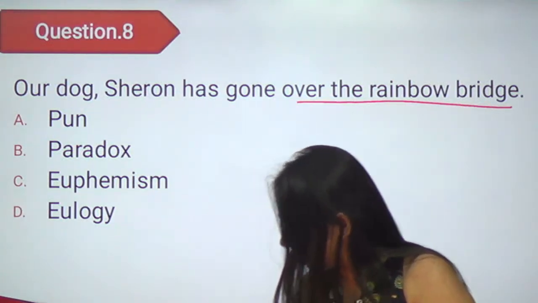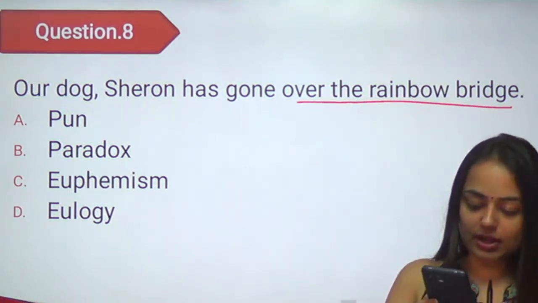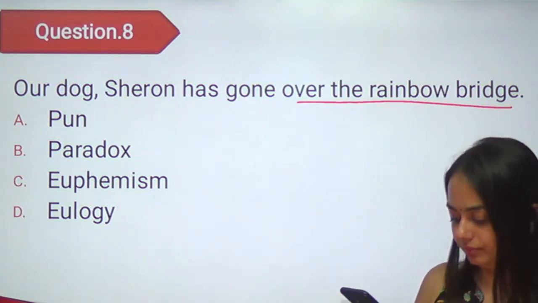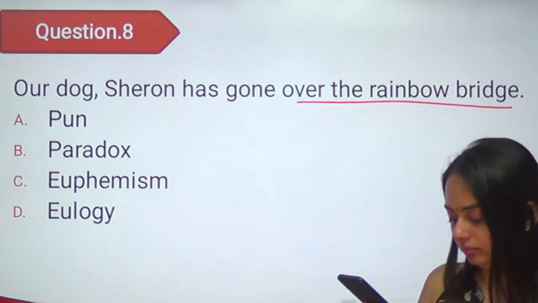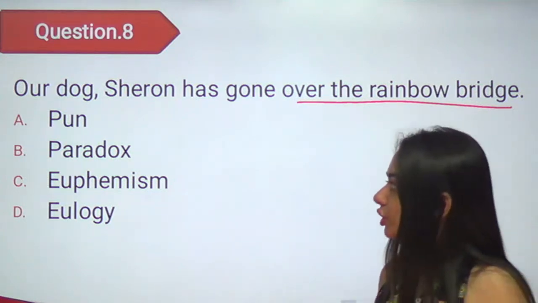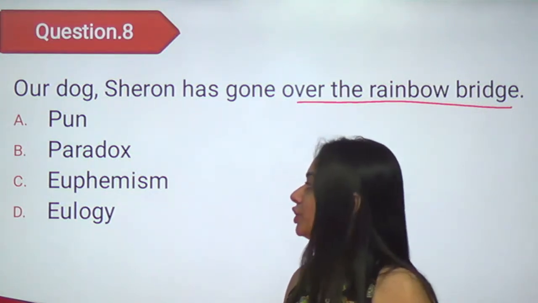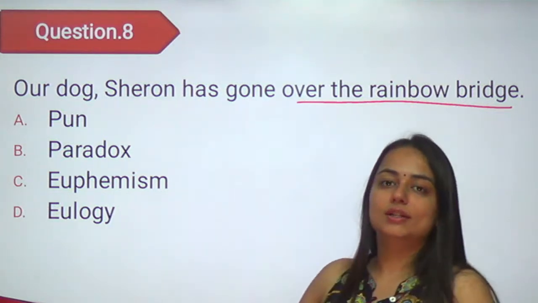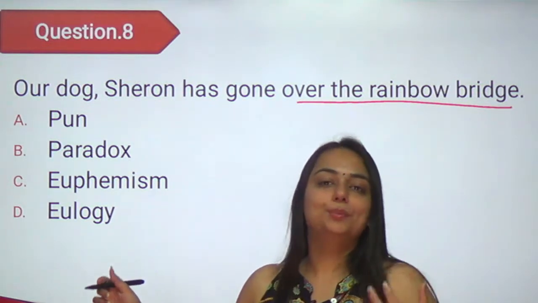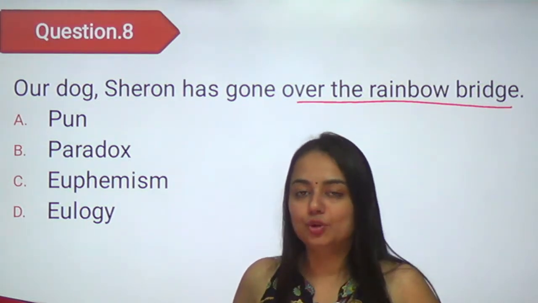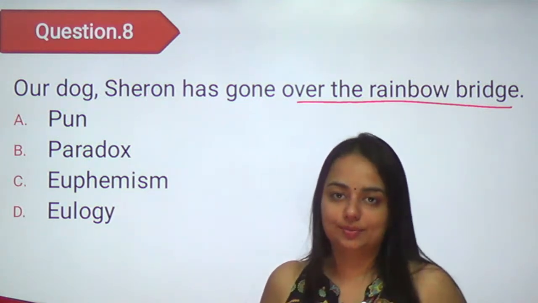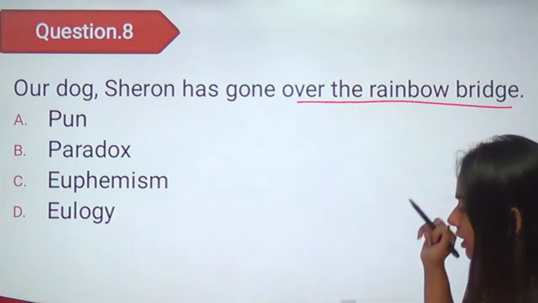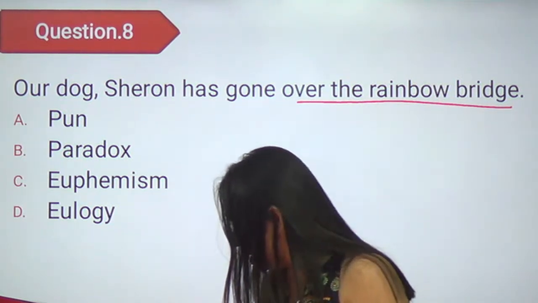Okay, so Dr. A.K. Chauhan answered for the previous one, alliteration, which is absolutely right. Give me the answer for this one, guys. Should it be pun? Should it be paradox? Should it be euphemism or eulogy? Eulogy is a kind of lyrical poetry you sing in praise of someone. When you praise someone through a poetry or a lyric, it is eulogy. You sing a song in praise of someone. तो यहाँ पर कोई song तो नहीं है. Okay, so Dr. A.K. Chauhan is saying pun.